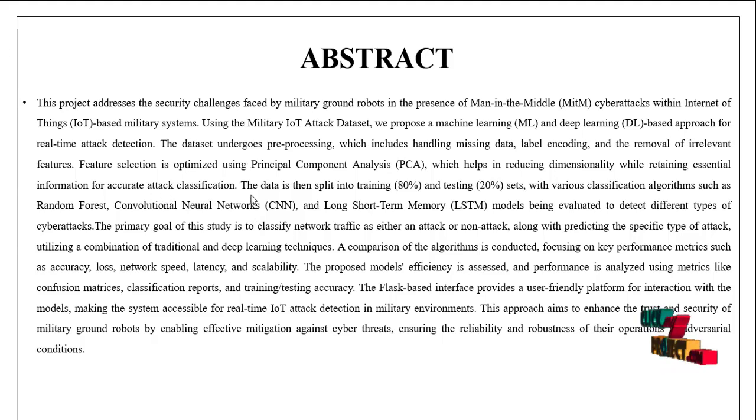The data is split into 80% training and 20% testing sets with various classification algorithms such as random forest, CNN and LSTM. CNN means convolutional neural network and LSTM means long short-term memory model.